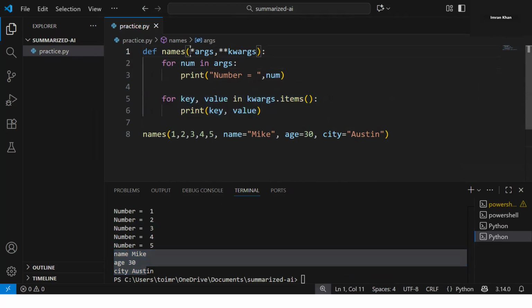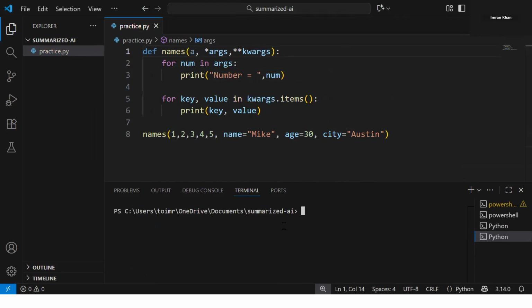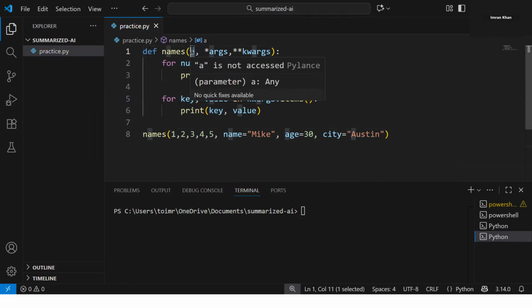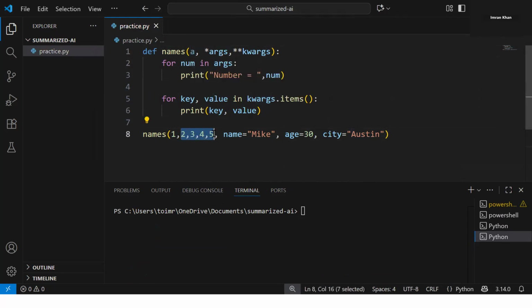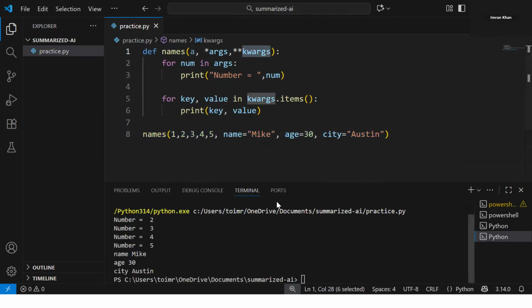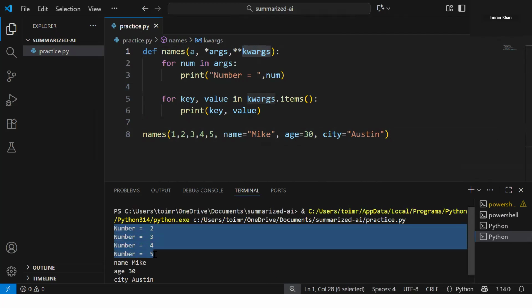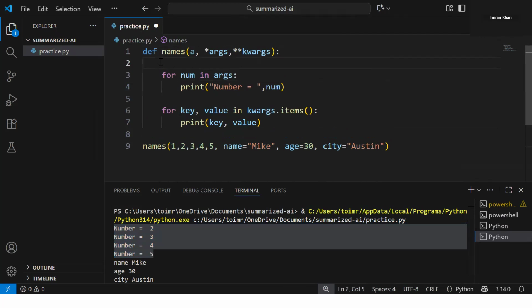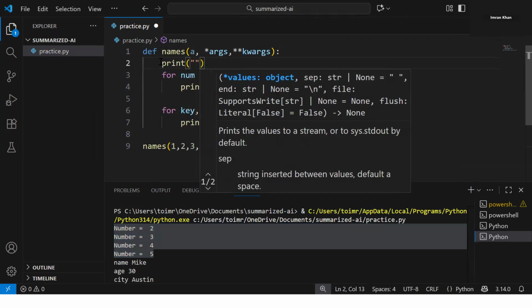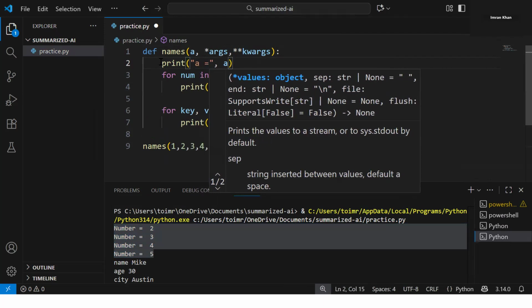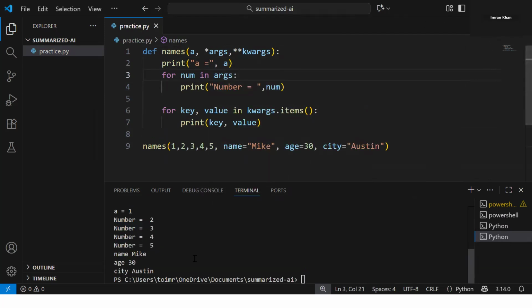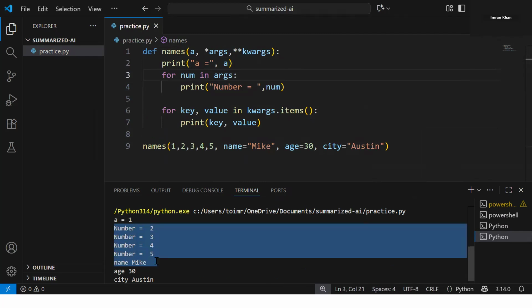Now if I say a, comma here, you will see this particular one will get passed to the parameter a, and args will take the rest of the arguments, and the keyword arguments will go to kwargs, which is this one. Let's see quickly. You see number equal to 2, 3, 4, 5, but we did not get the 1. For one, I'm going to write print a equal to. Now let's execute. See, a equal to 1, number 2, 3, 4.